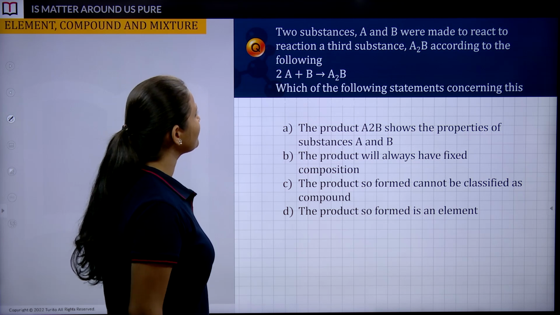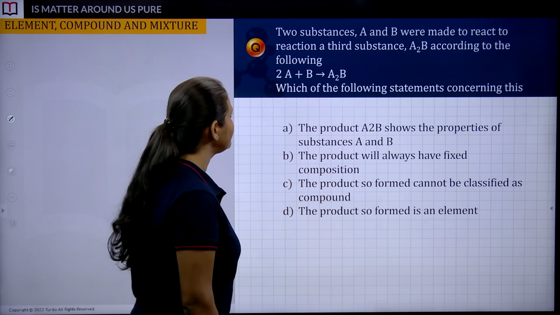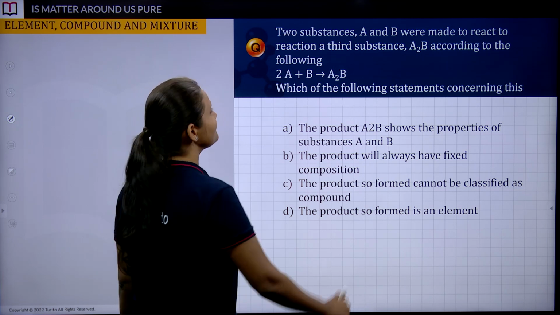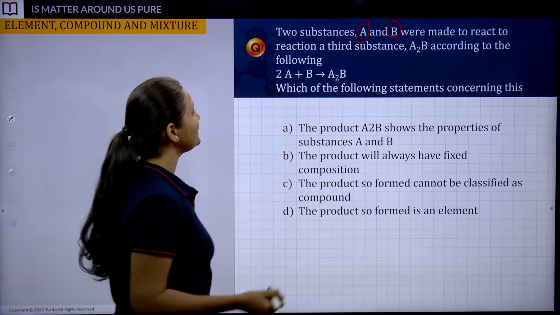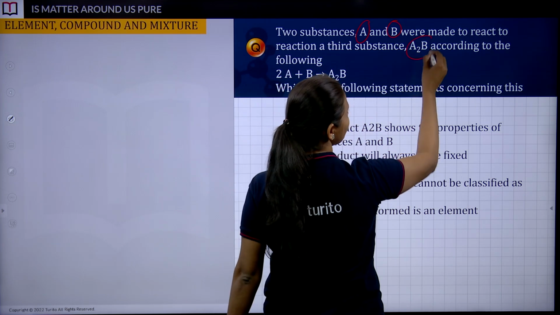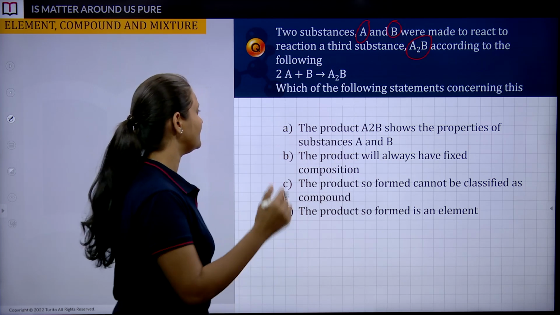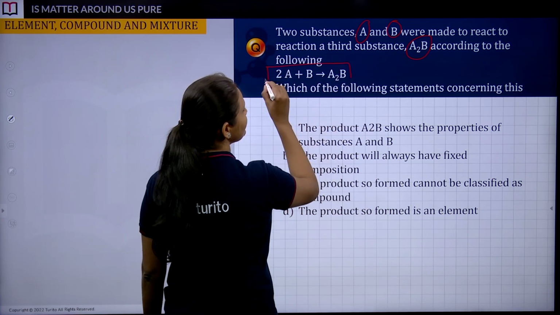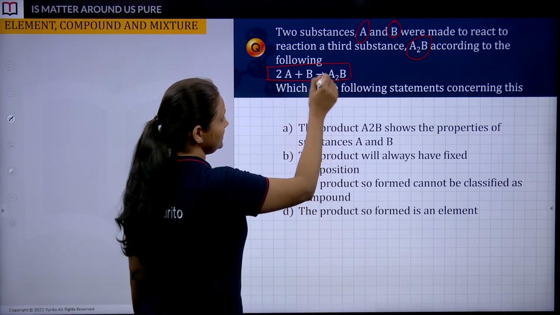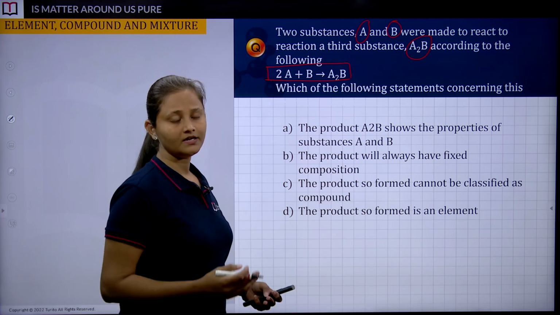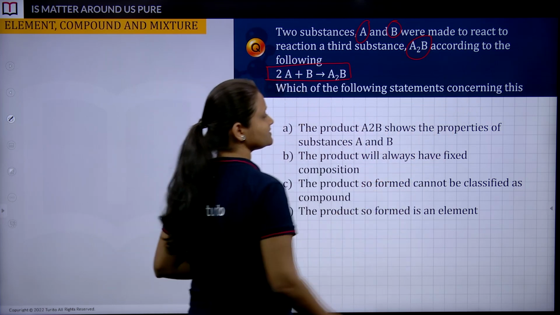Next question is that two substances A and B were made to react. That means substances A and B are reacting with each other, and a third substance is getting formed, that is A2B. They have given this chemical reaction as well. So A is reacting with B to give you the product, that is A2B. So which of the following statements concerning this is correct?